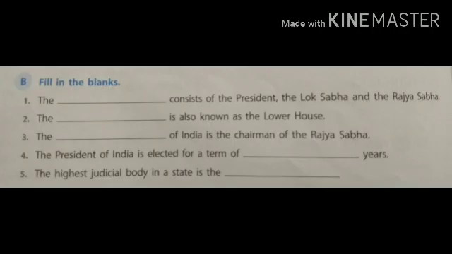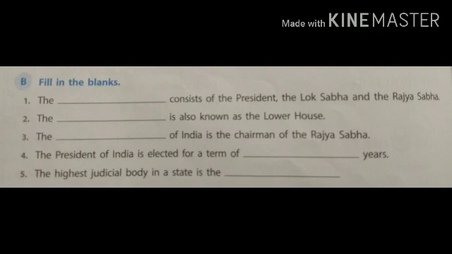B. Fill in the blanks. First one, the dash consists of the President, the Lok Sabha and the Rajya Sabha. And the answer is Parliament. Second point, the dash is also known as the lower house. And the answer is Lok Sabha. Third point, the dash of India is the chairman of the Rajya Sabha.